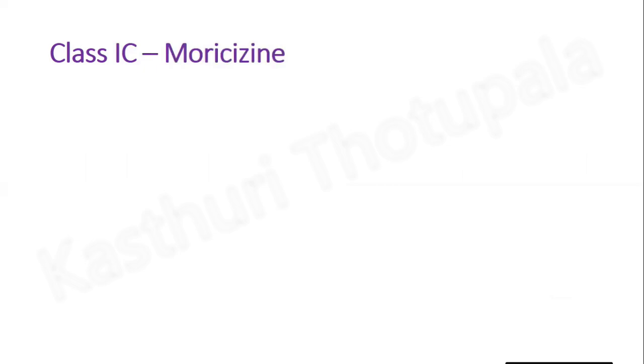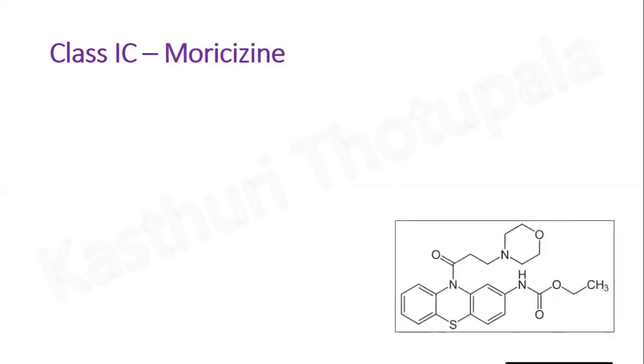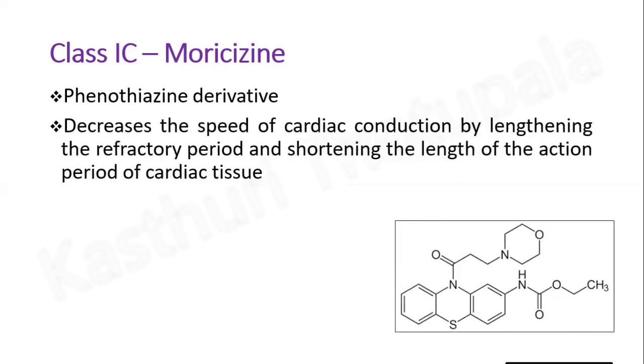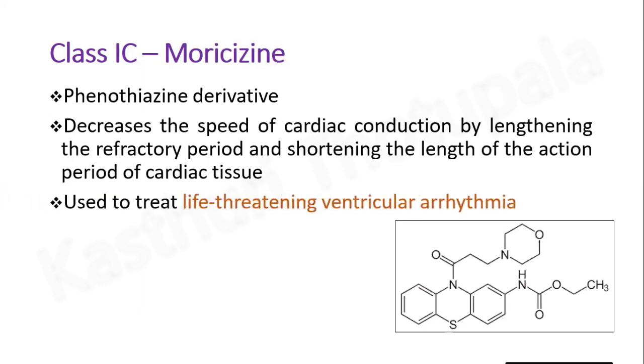Next drug is moricizine. This is the moricizine structure. It is a phenothiazine derivative. It decreases the speed of cardiac conduction by lengthening the refractory period and shortening the length of the action potential of cardiac tissue. It is used to treat life-threatening ventricular arrhythmia and is formulated as a hydrochloride salt.